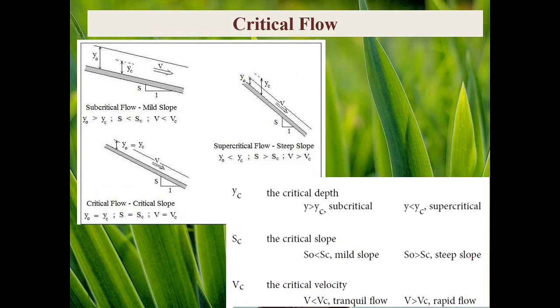By contrast, when the Froude number is less than 1, flow velocity is less than critical velocity, and therefore the condition is a subcritical flow. And for the case that flow velocity exactly equals the celerity, depth of flow in the channel would be equal to yc, and this is called critical flow condition.